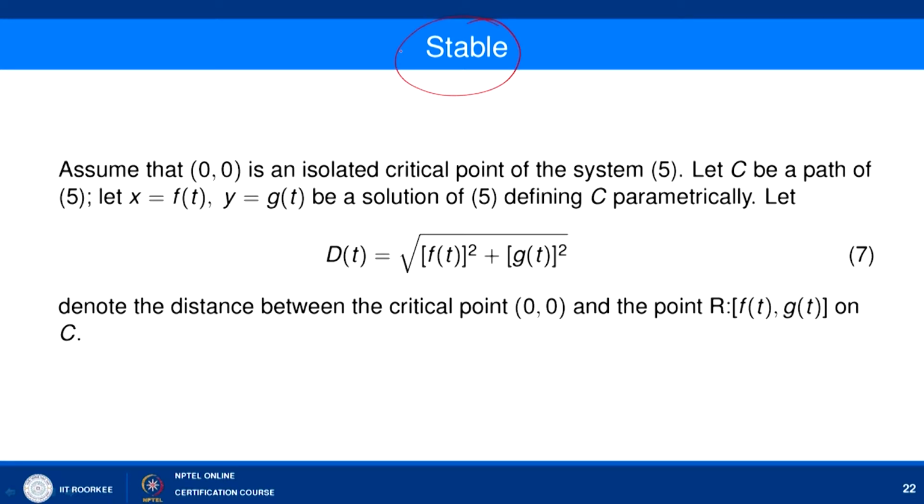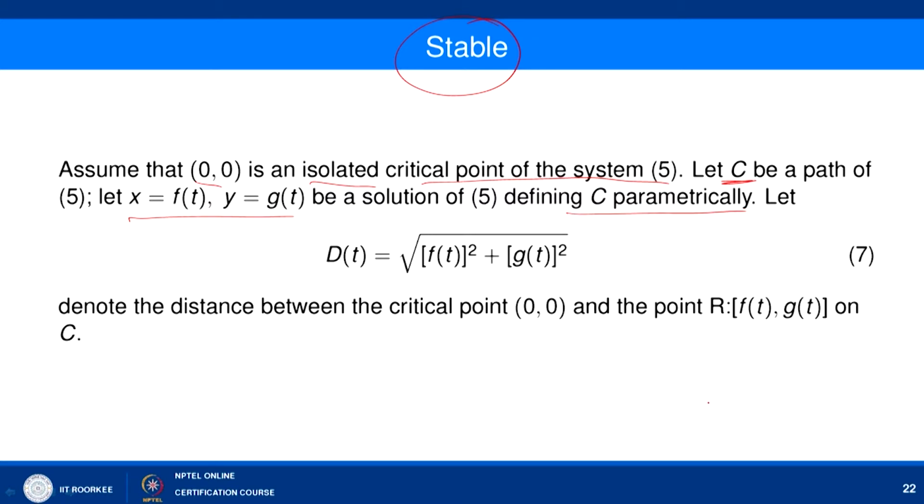In the sense of stability, we have a critical point and we want to know whether it is a stable critical point or an unstable critical point. So, how can we define the stability of a critical point? Look here. Assume that 0 comma 0 is an isolated critical point of the system 5, and let C be a path of 5, and let x equal to f(t) and y equal to g(t) be a solution of 5 which defines your C in a parametric manner.